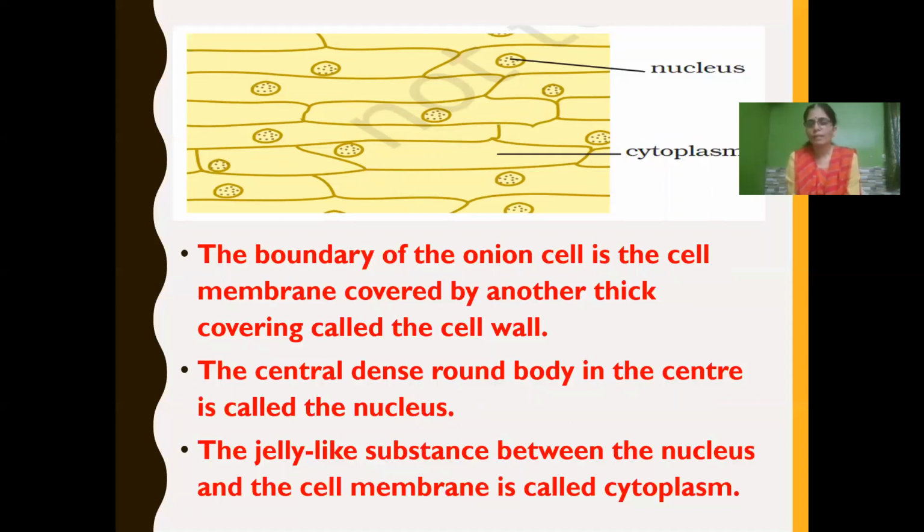So here many cells are arranged like bricks, isn't it? So we can see this way all the basic components of a cell. As onion is a plant cell, we can see that thick covering, that is the cell membrane and cell wall. Then inside, the round, dense body, which we call the nucleus, and the jelly-like substance present between the nucleus and the cell membrane is called cytoplasm. So these three basic components of a cell can be observed under a microscope.